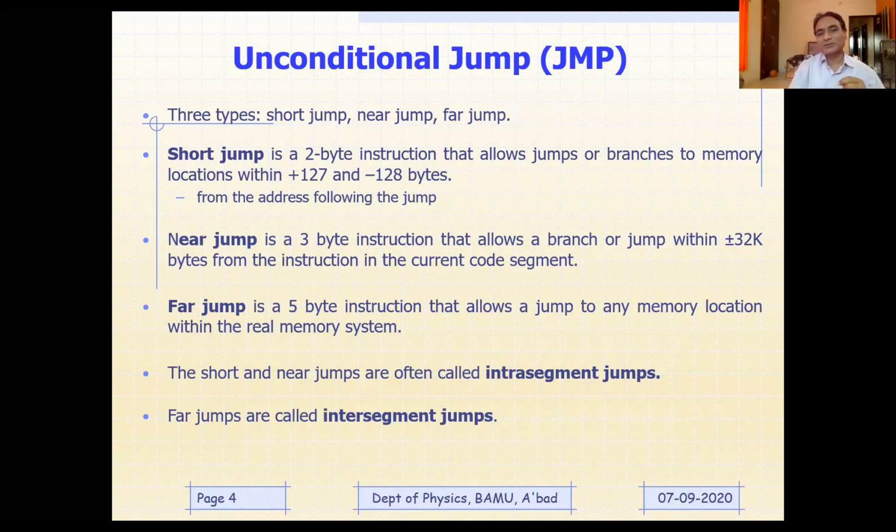Similarly, here also there are three different kinds of instruction: short jump, near jump, and far jump. Now, what is the difference between these three instructions? Let me tell you. Short jump is a 2-byte instruction, and that allows jump or branches to memory location plus or minus 128, precisely plus 127 and minus 128. It means this is essentially a 2-byte instruction.